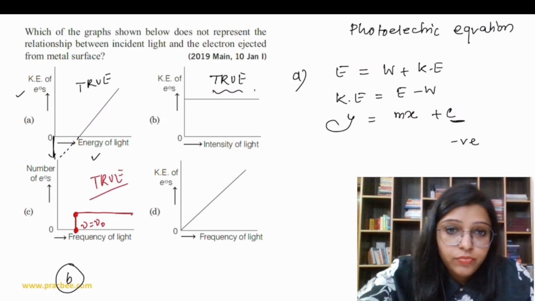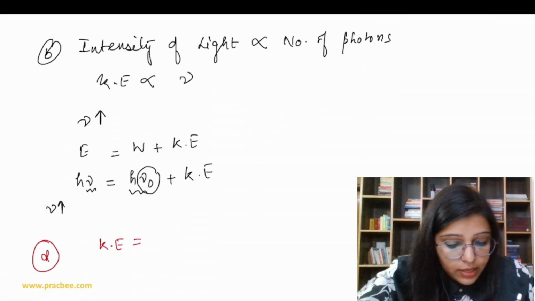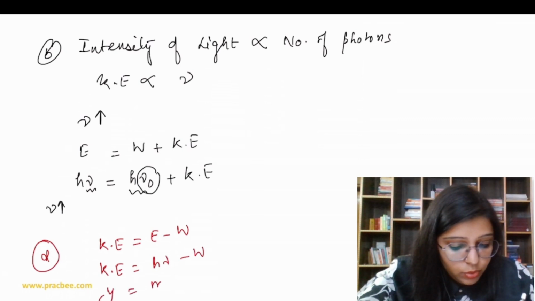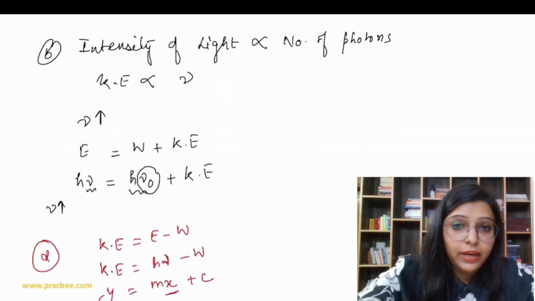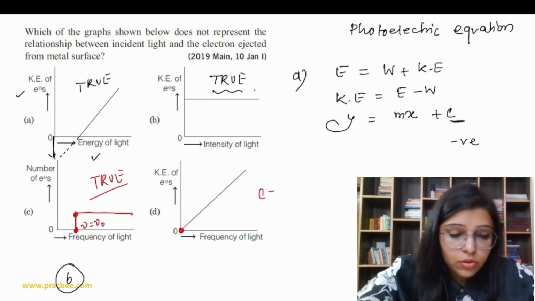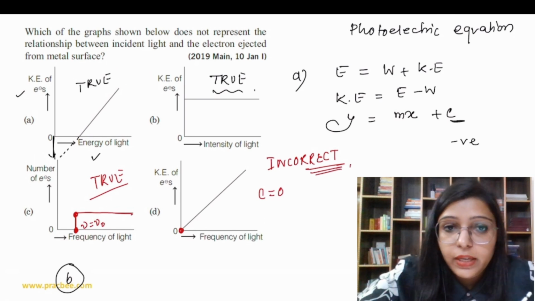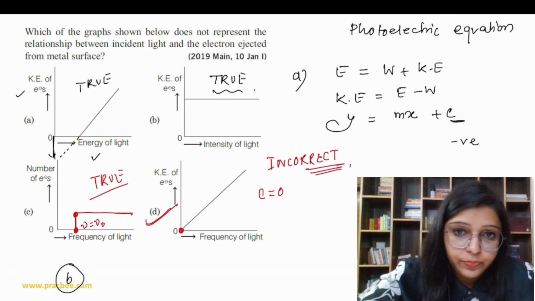Last, kinetic energy and frequency of light, that is D. So we know that kinetic energy is energy minus work function. So kinetic energy is equal to h nu minus work function. So y is equal to mx plus c, where x is frequency, right? So the intercept should be negative, but here the intercept is equal to 0. So this is the incorrect curve. Clear? Incorrect curve. So the answer is D.